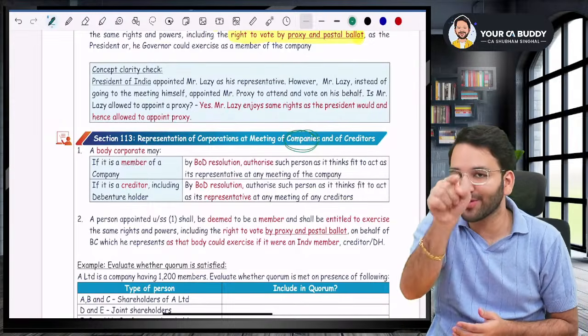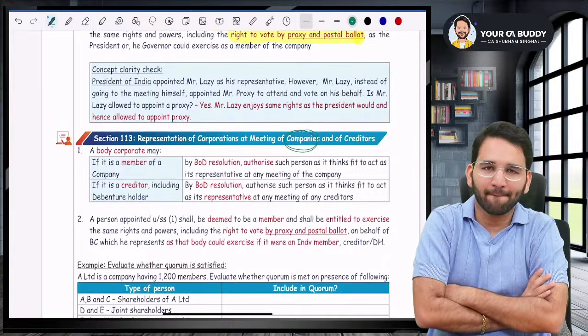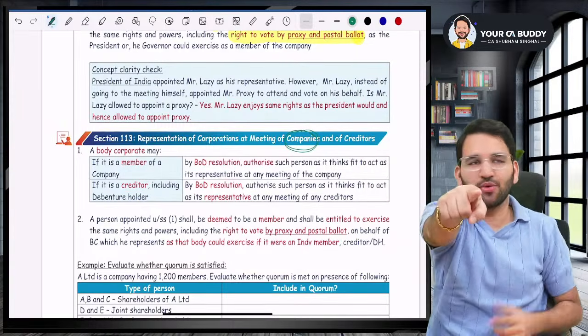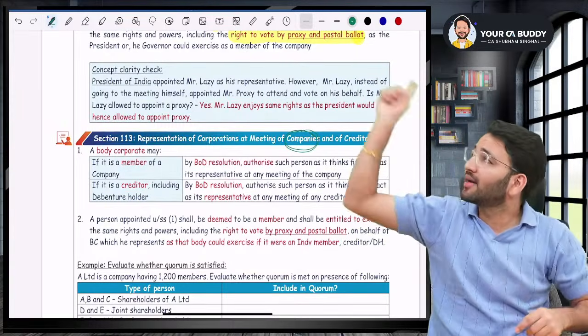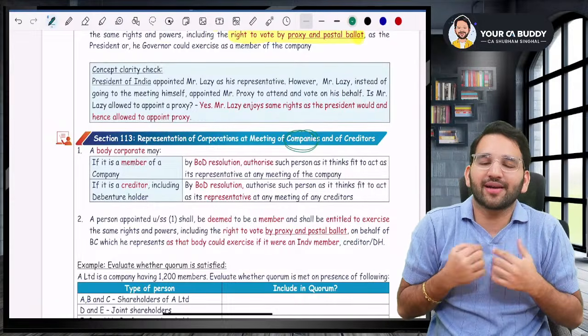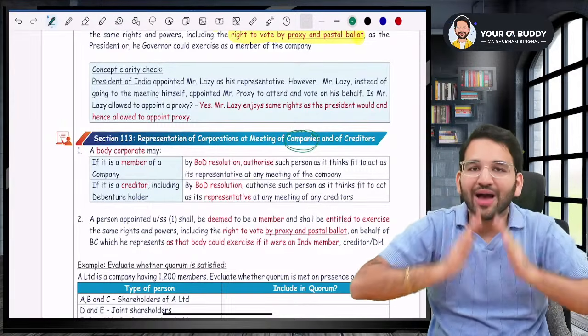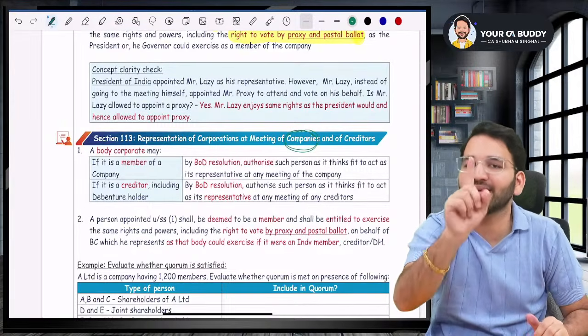Now listen carefully. I am coming to the meeting of Tata. Reliance is a shareholder, Adani is also a shareholder. Reliance appointed me as a representative, Adani also appointed me as a representative. So I'm representing two companies, Reliance and Adani, and now I will be counted as two members and not one member.